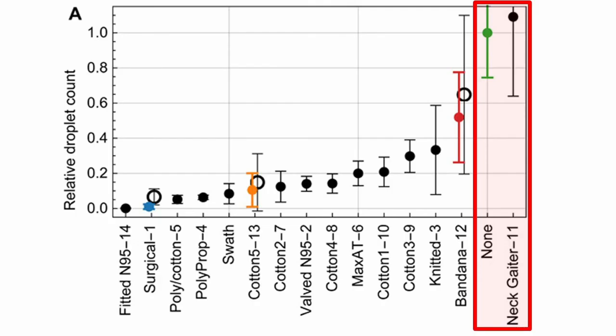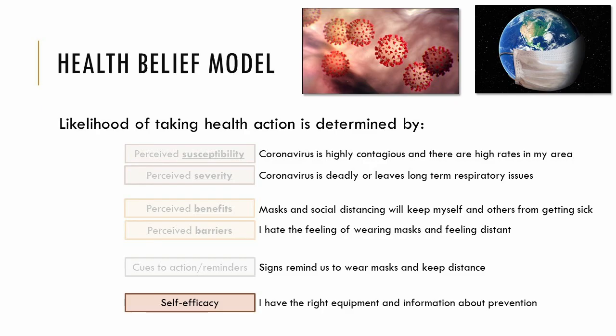For instance, research suggests that the felt gator masks actually increase the number of salivary particles that people spread. People may also feel that they don't have the willpower to keep distance and may give up on the effort entirely.